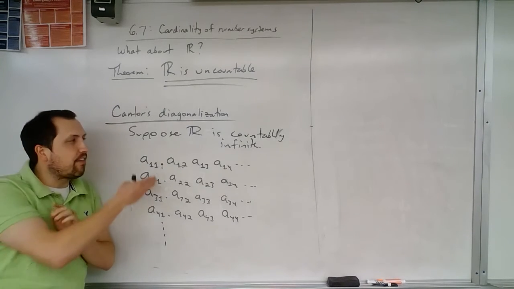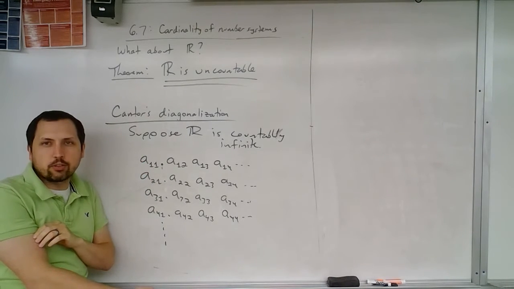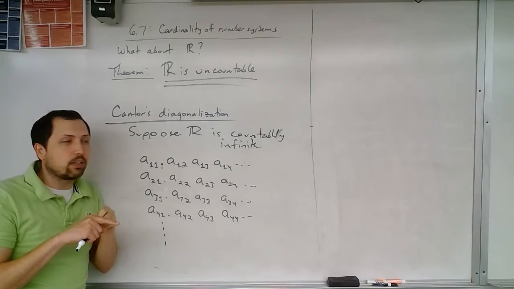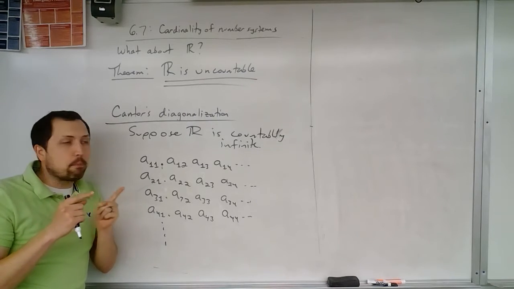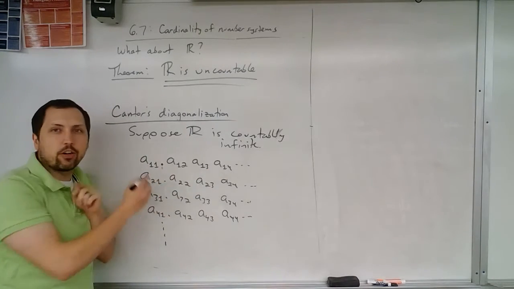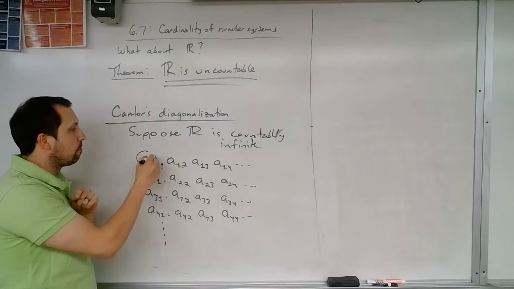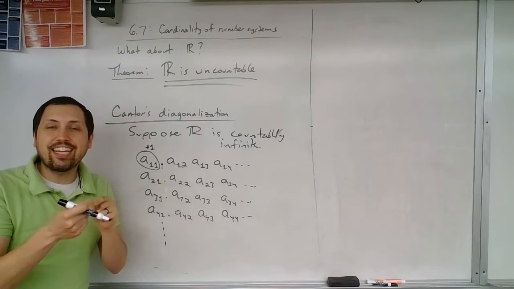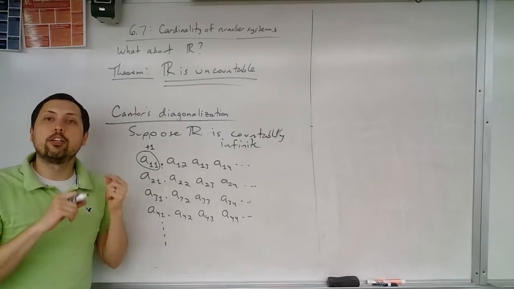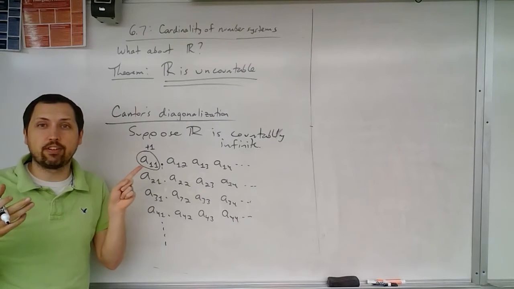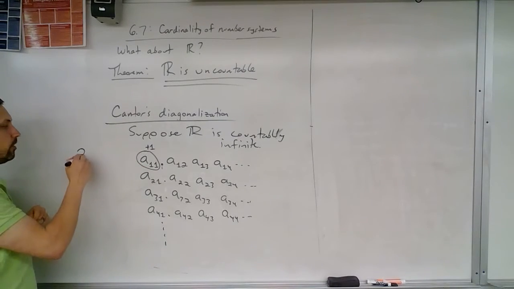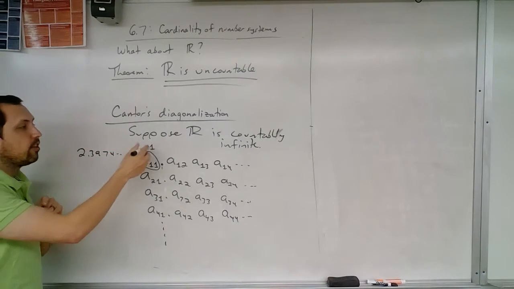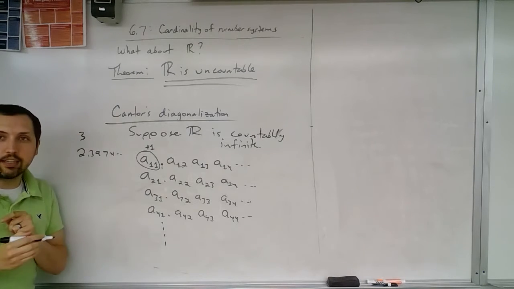Then, if I can list all of the real numbers this way, every single one of them, I'd like to take a look at a very special number. I'd like to take a look at a number that's formed by taking this first number and changing it. I'm going to add 1 to this. If it's 9, I'm going to go down to 0. I'm just going to add 1 to basically make it different than this. So let's say, for instance, this was the number 2.3974, blah, blah, blah. The number I'd like to take a look at, the first digit is going to be 3.